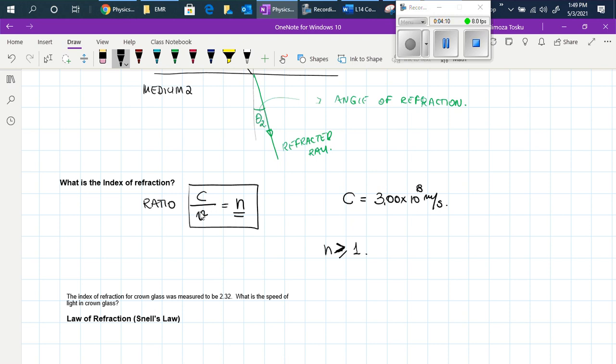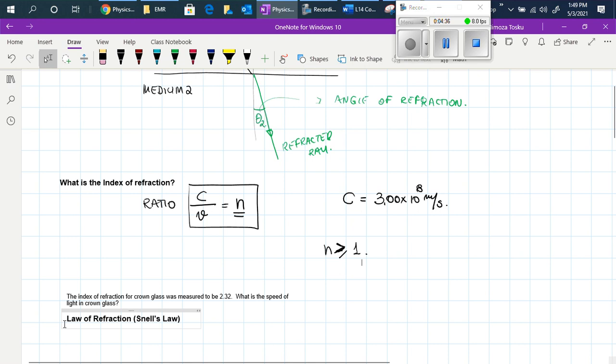The case where it is equal to 1 is when the light, or the ray, is traveling in either air or vacuum. We consider even air as the light traveling with a speed of 3.0 times 10 to the power of 8 meters per second.